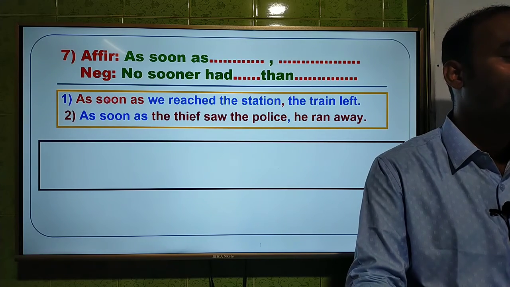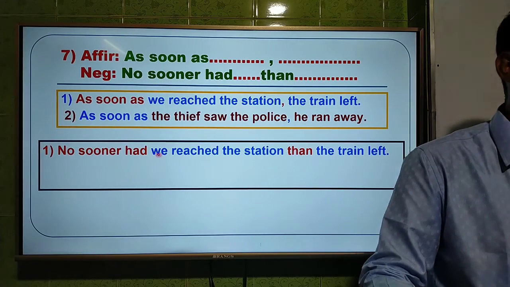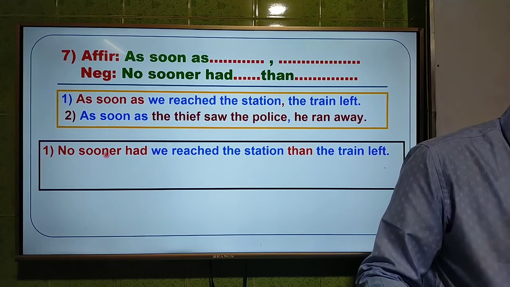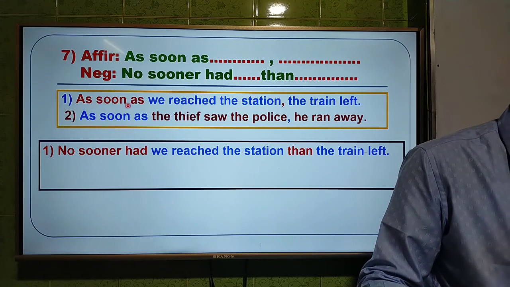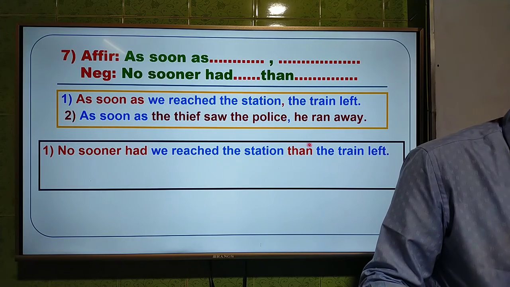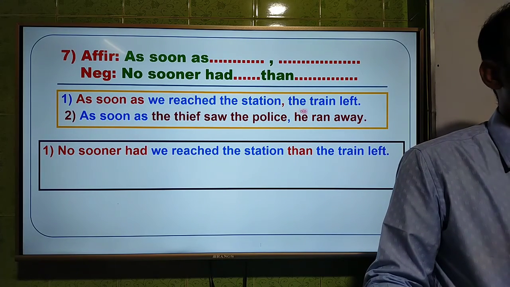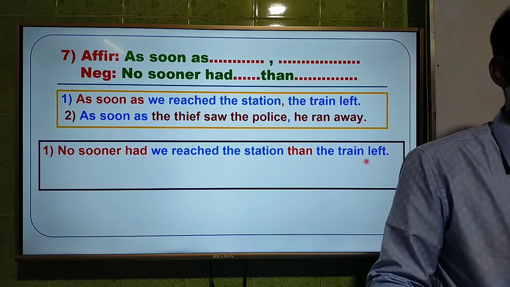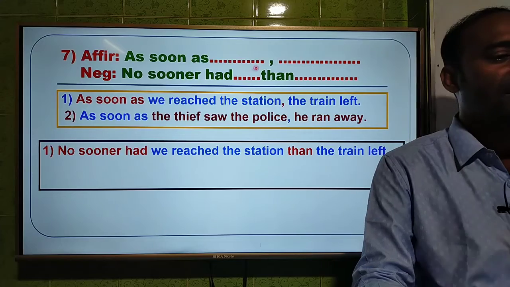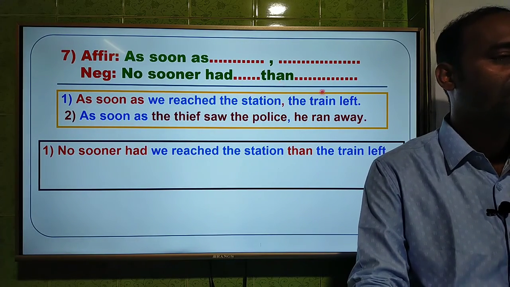Look at the screen. I am going to give you the answer. No sooner had we reached the station than the train left. I have written no sooner had instead of as soon as, then we reached the station, and then than instead of the comma, and then the rest of the sentence, the train left. That means it's very easy. You have to use no sooner had instead of as soon as, and than instead of the comma. And this is the first one.